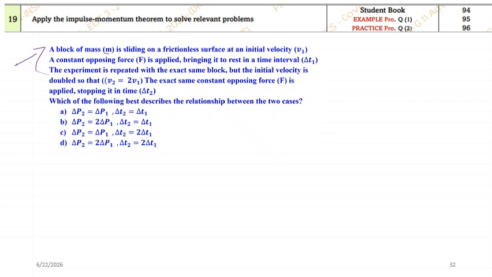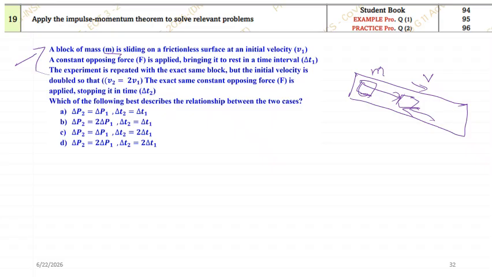A block of mass m is sliding. We have an inclined plane where a mass is sliding, and it attains a velocity of v. And to stop this particular object you are applying a force, and you took delta t1 second. So what will be delta p over here?